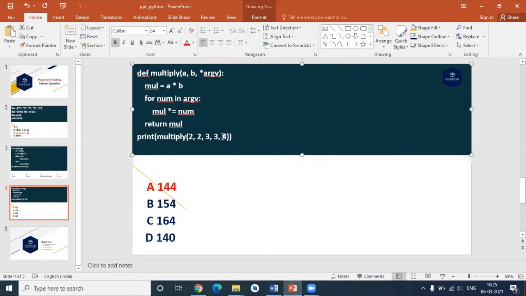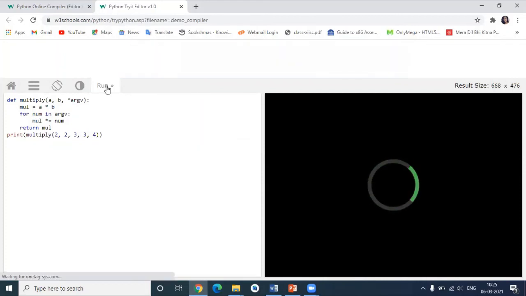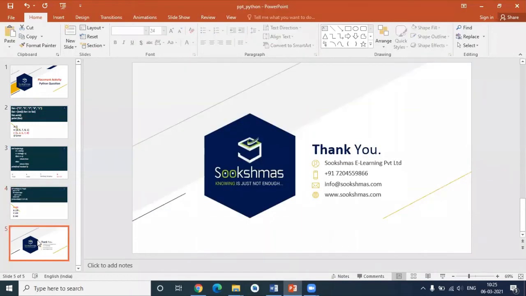We can see the output. Okay, we can go and see the output here. Run. See here, 144 is displayed. This is all about the Python question solution which appeared on Sunday. Okay, thank you.